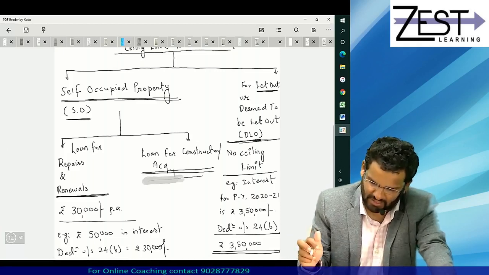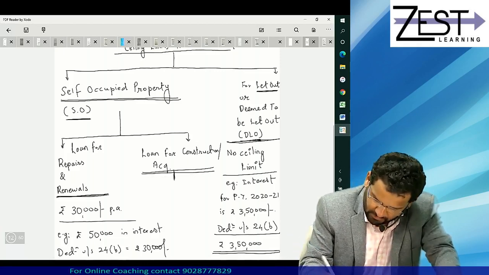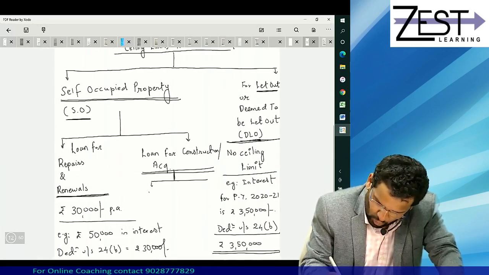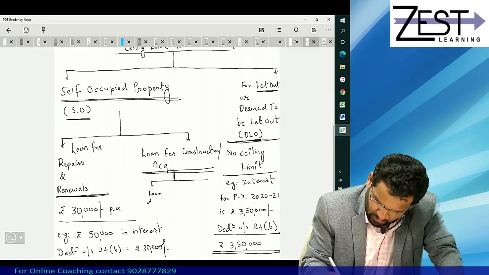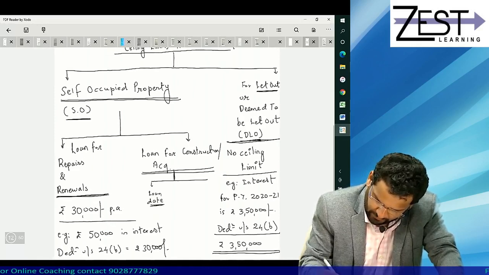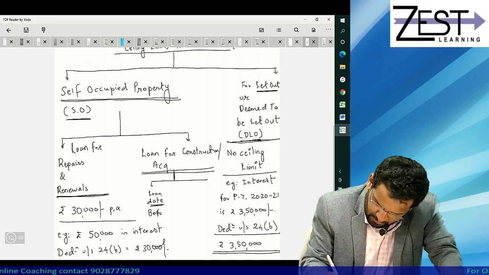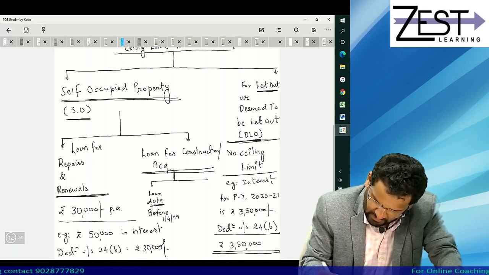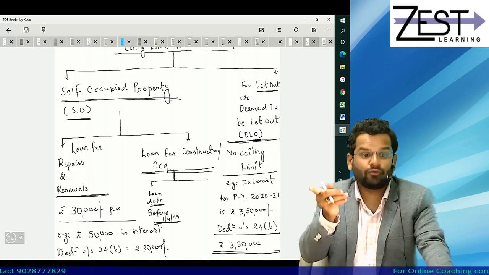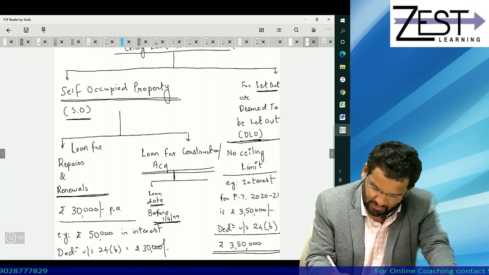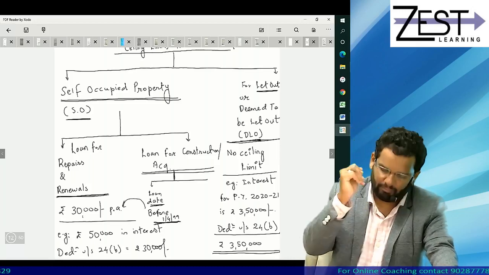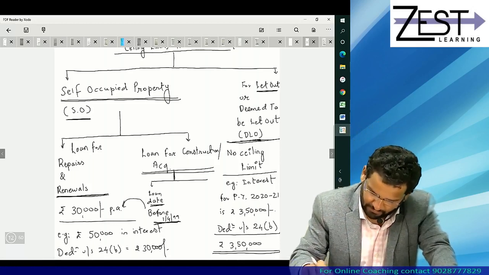Let's try to adjust in that. First possibility is that loan date, mind you, when is the loan taken? Loan date is before 1/4/1999. If loan date is before 1/4/1999, again limit is 30,000 per annum.